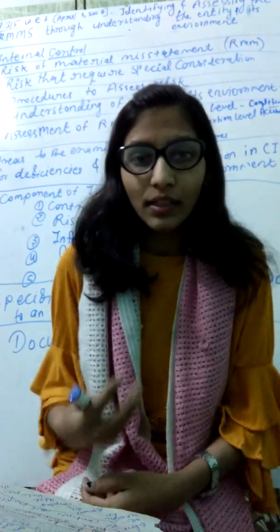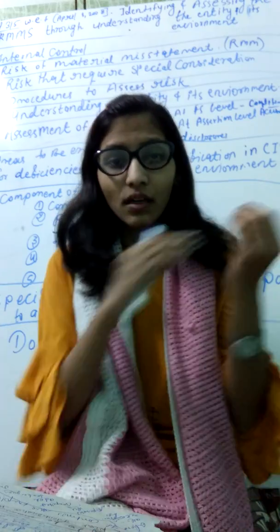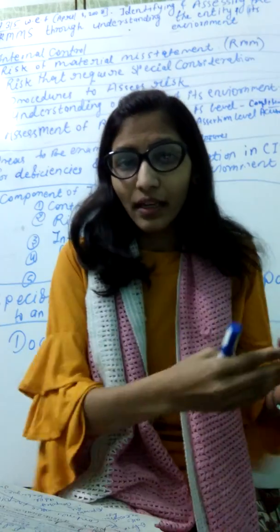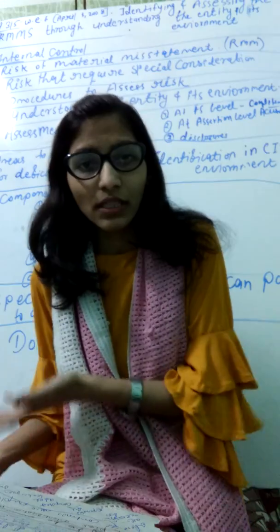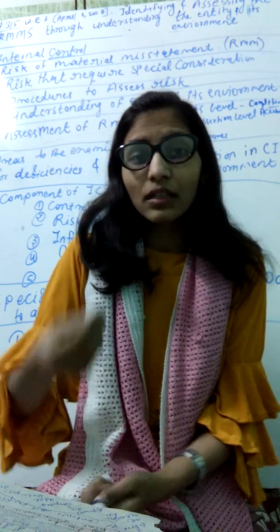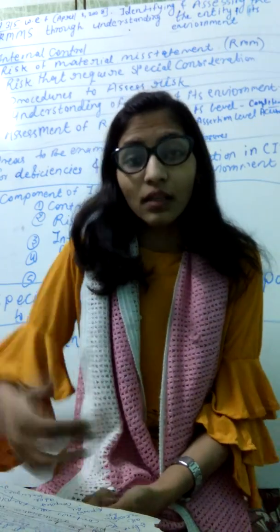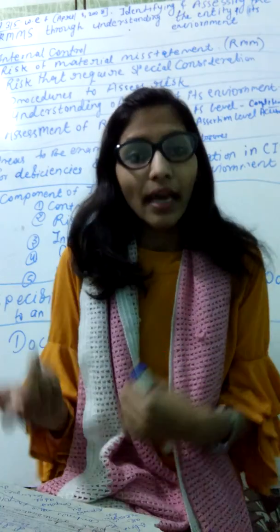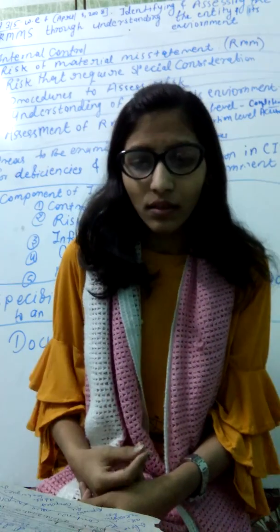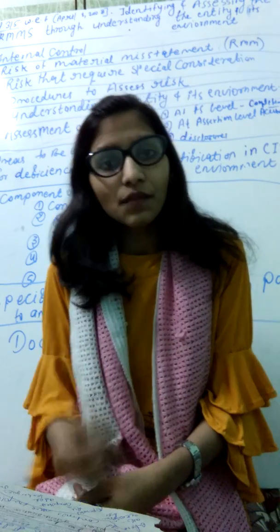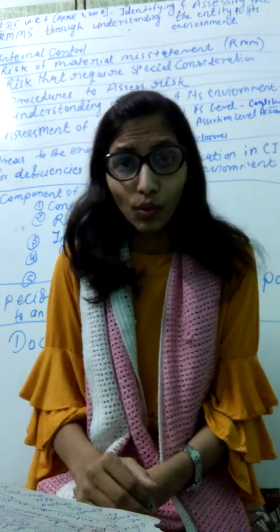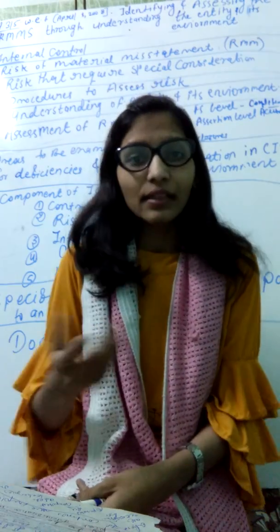So you should check the whole series, the whole sequence: input is correct, then process is correct, then output is correct. If there is any processing deficiency or incorrectness, then you take appropriate action on it. Or if there is any process which overrides the internal control, then also you take action.